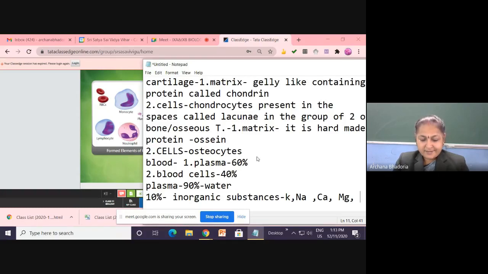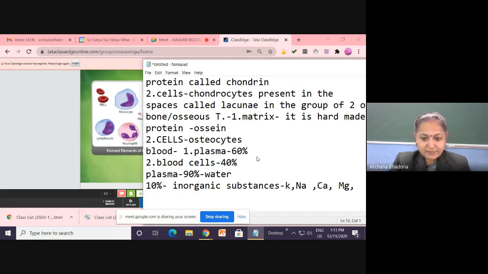Chloride ions. So all these inorganic substances will be present in the ionic form. And then what else? Then what are the organic substances?